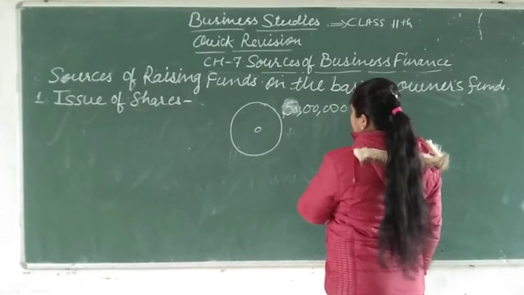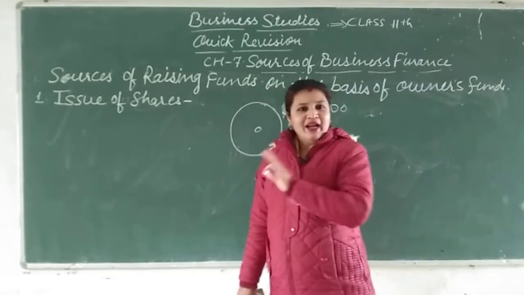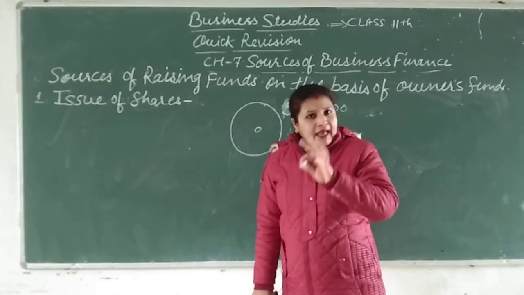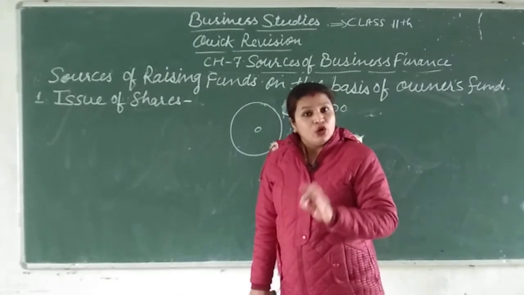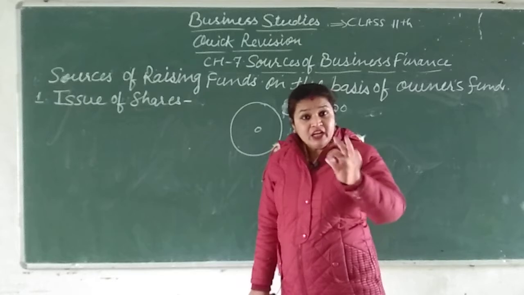You can see it, 50 lakh. Now can any individual person have 50 lakh rupees? No, it is not possible that any person will have 50 lakh rupees individually.